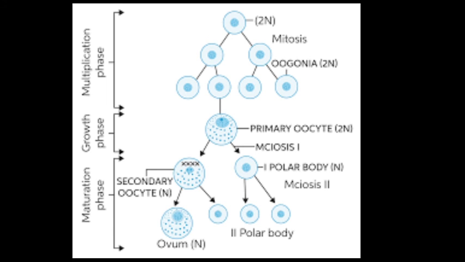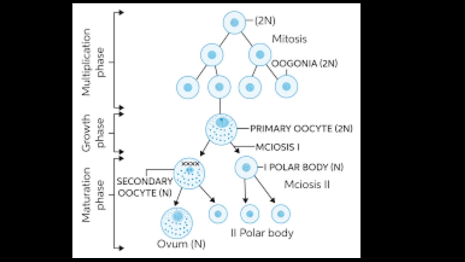Okay beta, so this is all about oogenesis, meaning how ova are produced in the ovary and how sperm are produced from the testis. This is the gametogenesis process, which we divide into two parts: spermatogenesis and oogenesis.